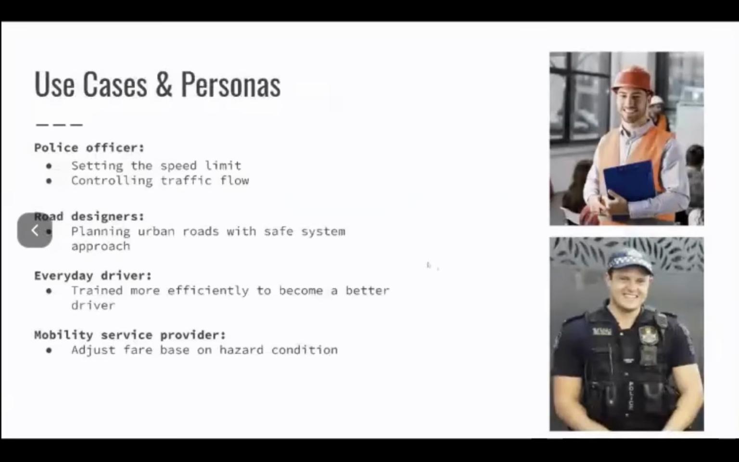There are several use cases and personas. For example, police officers can use our system to set road speed limits and control traffic flow. Road designers can plan urban roads with a safe system approach, so human error will not be punished by death or serious injury. The everyday driver can be trained more efficiently to become a better driver, and a mobility service provider, such as an Uber driver, can use our system to adjust the fee based on hazard conditions.